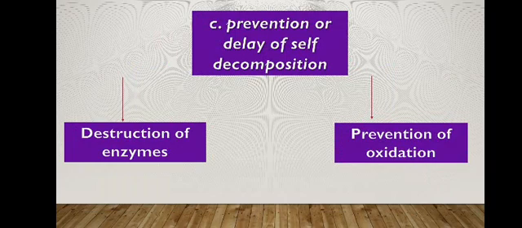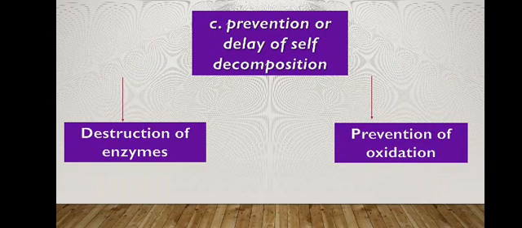Third one is the prevention or delay of self-decomposition. It can be done by destruction of enzymes and the prevention of oxidation reactions. Destruction of enzymes, we have already discussed earlier. The enzymatic reactions cause chemical changes in the foodstuffs. By preventing the action of enzymes, we can prevent the chemical reactions happening in the foodstuffs.